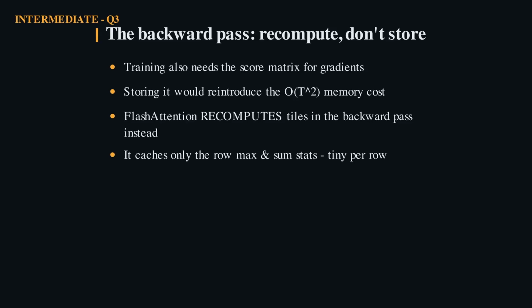FlashAttention's answer is gradient checkpointing taken to its logical end. In the backward pass, it simply recomputes each tile of scores on the fly, rather than holding the whole matrix in memory. The only things it keeps from the forward pass are the per-row softmax statistics, the running maximum and normalizer, which are tiny. The result is a small amount of extra computation in exchange for turning memory from quadratic to linear. On modern hardware, where memory is the bottleneck, that trade is almost always a win.